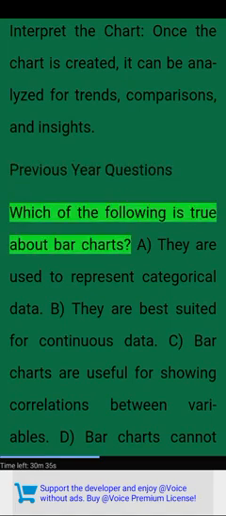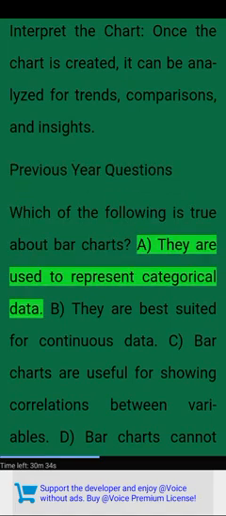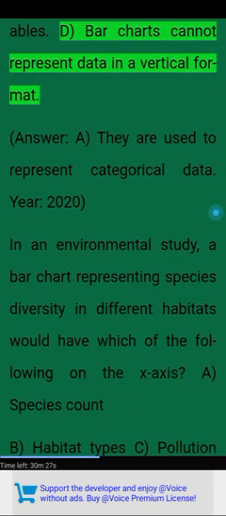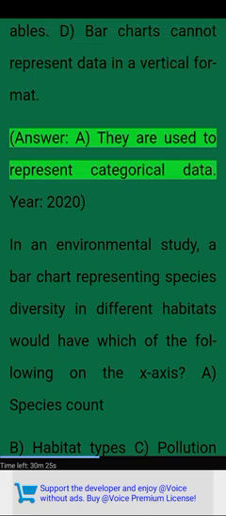Previous year questions. Which of the following is true about bar charts? A. They are used to represent categorical data. B. They are best suited for continuous data. C. Bar charts are useful for showing correlations between variables. D. Bar charts cannot represent data in a vertical format. Answer. A. They are used to represent categorical data.